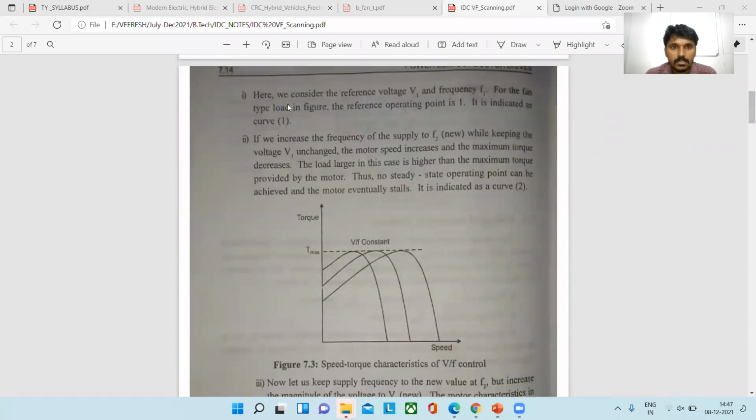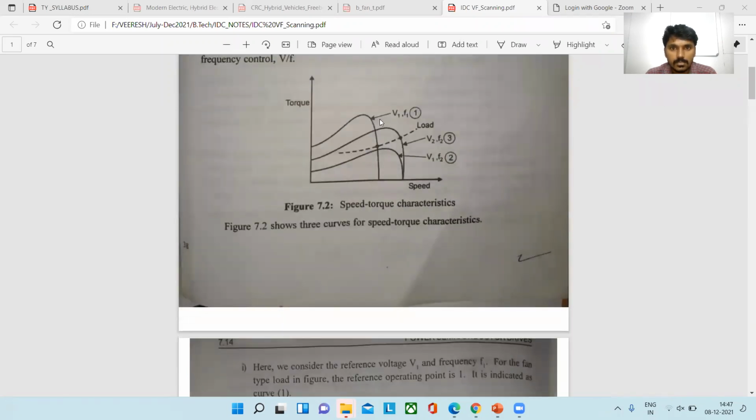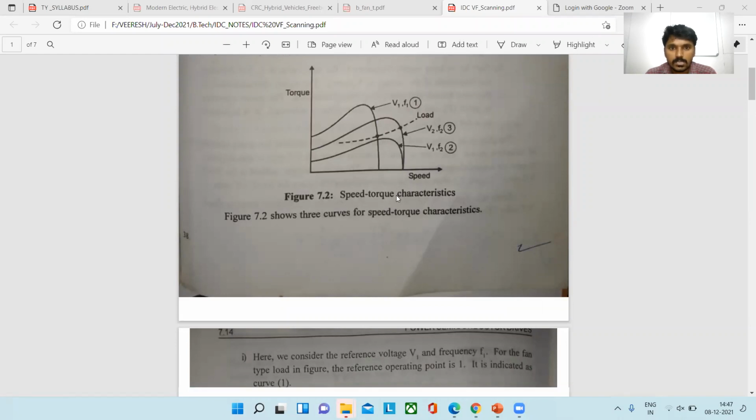Clear? So here we consider the reference V1, F1. You can see here, these are the reference values V1, F1, and voltage is the same, and frequency increases from F1 to F2, V1 is the same value. The speed increases, but the magnitude of the torque is going to decrease. Okay, next case, third case, voltage increases from V1 to V2 and the frequency is the same, F2. So some amount of magnitude of the torque is going to increase. But we are not getting the constant torque.